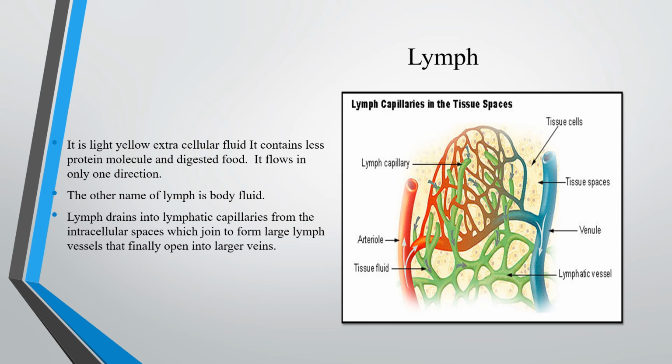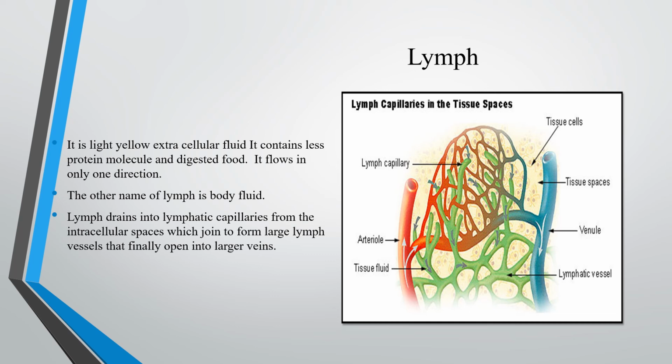Lymph. Yes, here you can see the arteriole connected to capillary, venule, and veins, all shown here. In addition to all that, lymph is also there. Lymph is also a fluid, a light extracellular fluid. It contains less protein molecules. Macromolecules are not found, but it has digested food also. It flows in only one direction. The other name of lymph is body fluid.